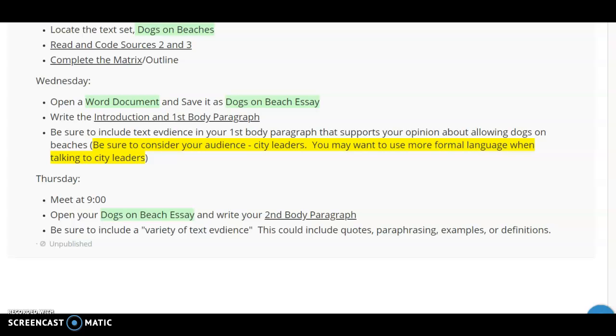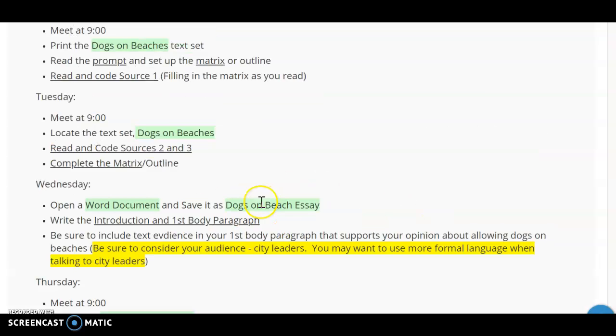I know that source 3 actually talks more about dogs becoming dehydrated as they might be exposed to more of the salt that's in salt water. So maybe we can include a definition there for source 3, informing our reader of what the word dehydrated means. So we will talk more about writing this week.